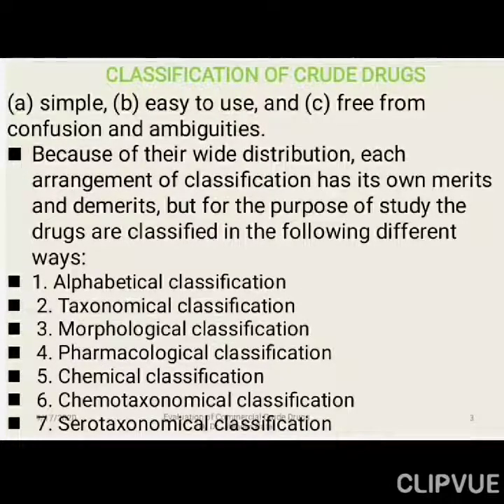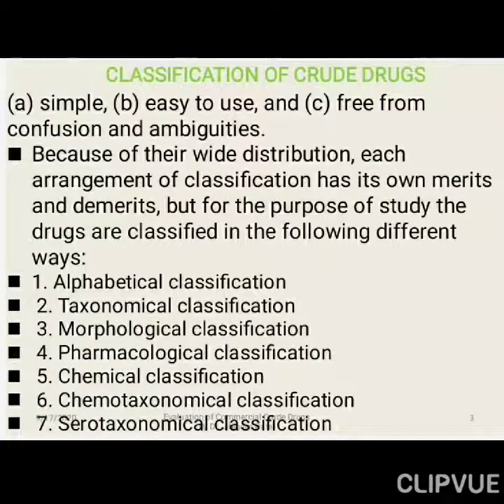It is not possible that only one classification will be sufficient and you will get all the information with only one type of classification. So each and every classification has its own merits and demerits, or advantages and disadvantages. There are seven types of classification in the current situation. The first one is the alphabetical classification.